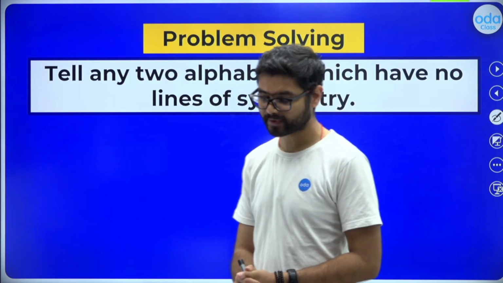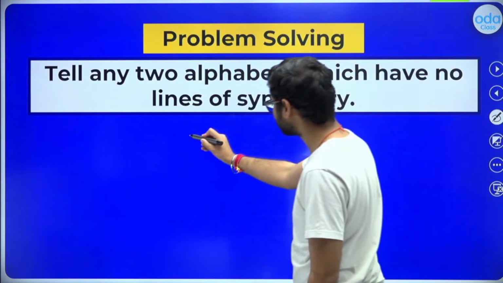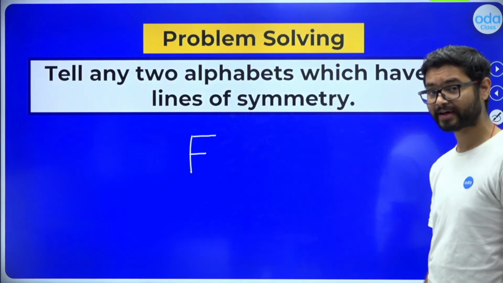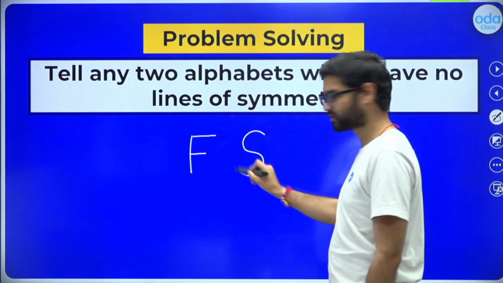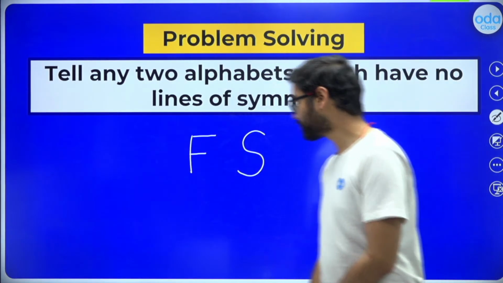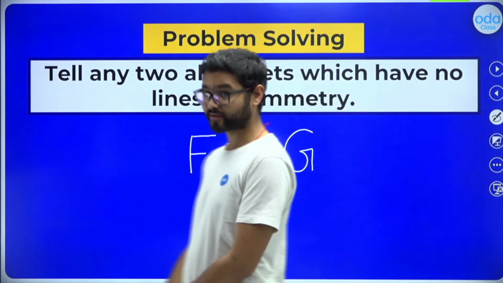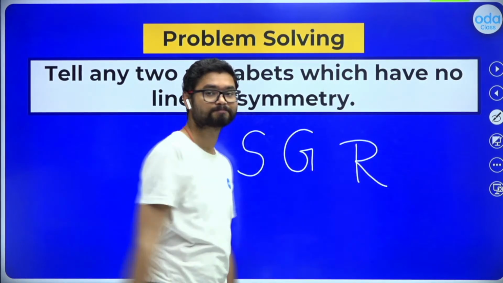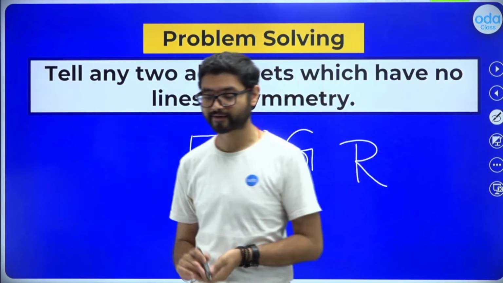So for example, anyone in the chat box, tell me. If I take F, F has no line of symmetry, right? In the previous slide, I took one alphabet as S. S has no line of symmetry, right? Apart from that, if you take G, G has no line of symmetry, okay? If I talk about my name Rahul, it starts with R, R has no line of symmetry, right? So you would be able to find so many alphabets which have no line of symmetry.